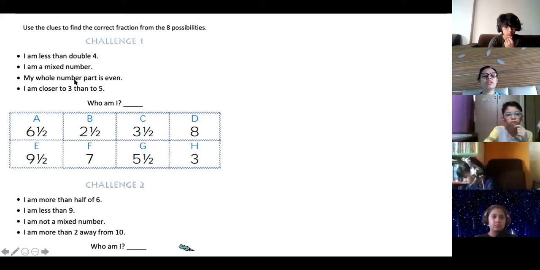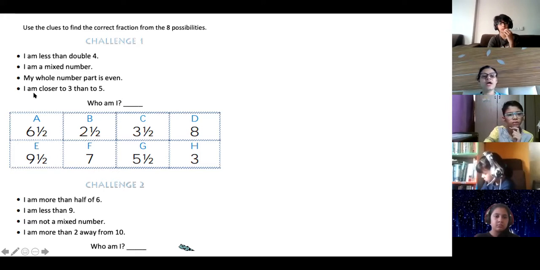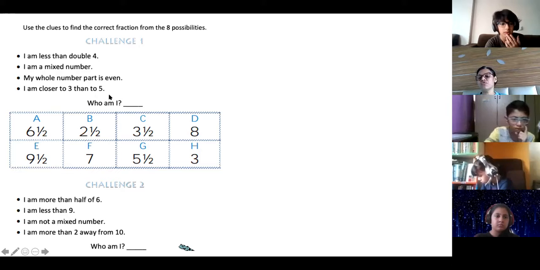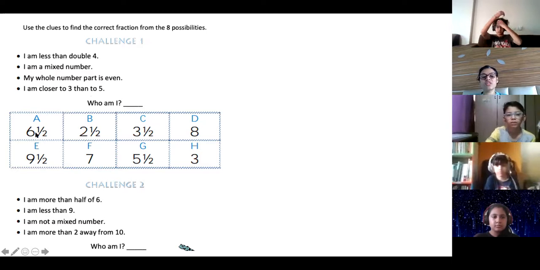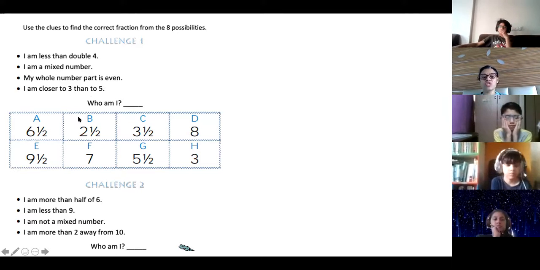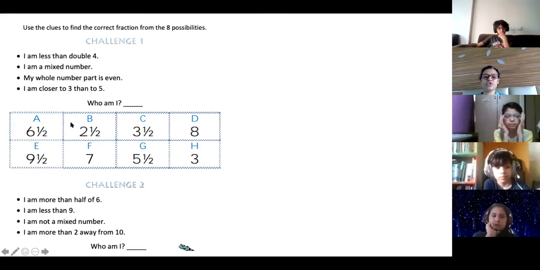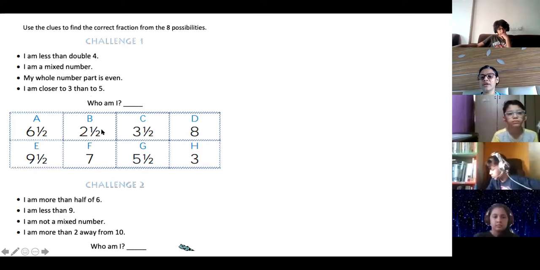My whole number part is even, and 2.5. I am closer to 3 than to 5. Yes, two and a half will be the answer because it's closer to 3 than to 5. 6.5 is closer to 5, 2.5 is closer to 3. So your answer is 2.5.